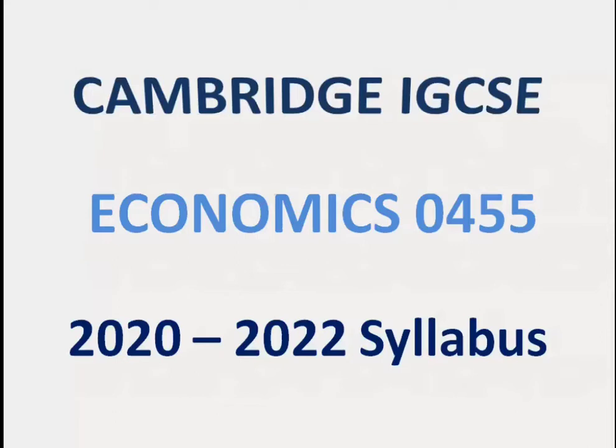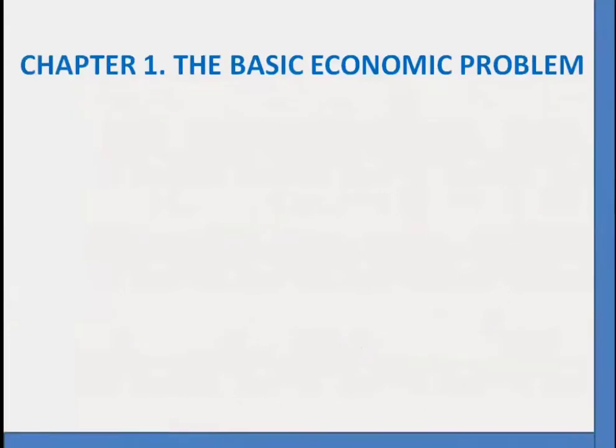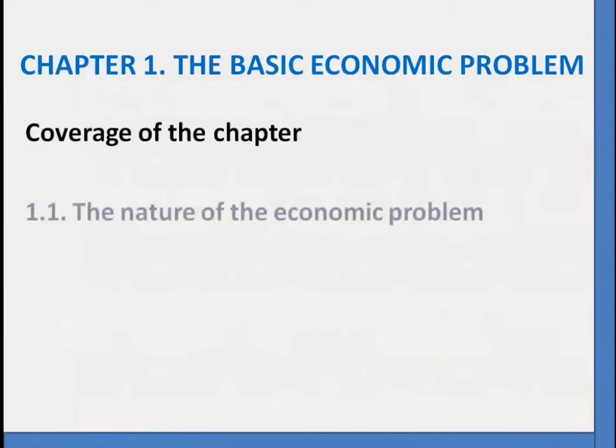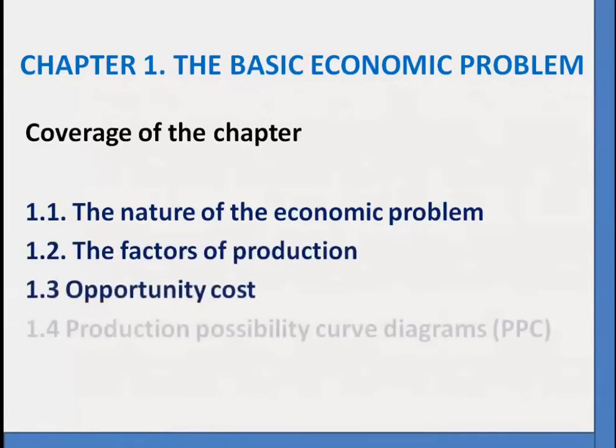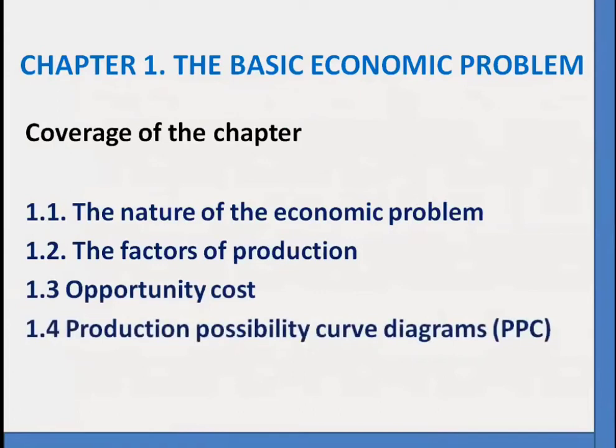All right, today I am going to take you through part of chapter 1. Having covered the basic economic ideas, I assume that you are in a position to continue to chapter 1, a very important chapter of this syllabus. Chapter 1 is known as the basic economic problem. Under this chapter, we are going to cover 4 units. Number 1 is the nature of economic problem. Number 2 is factors of production. Number 3 is opportunity cost. And number 4 is production possibility curve diagrams.